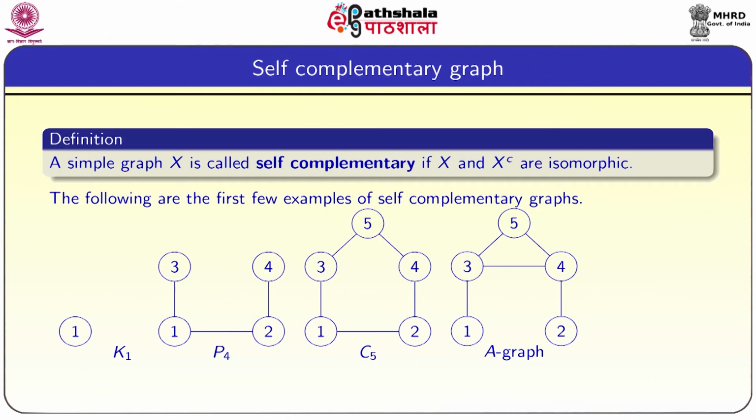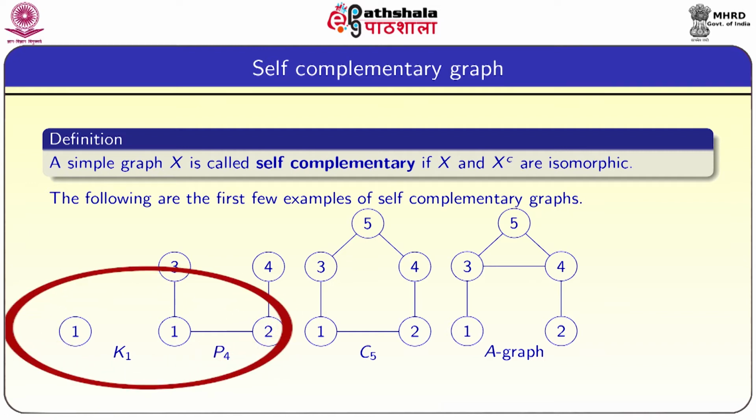Now, we are going to define a concept called self complementary graph. A simple graph X is called self complementary if X and X complement are isomorphic. If X is isomorphic to X complement, then we say that X is a self complementary graph. The following are the first few examples of self complementary graphs.